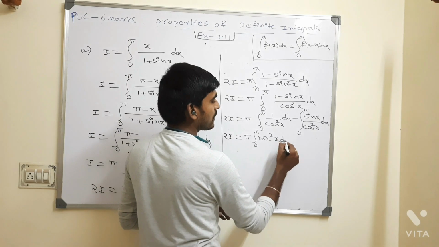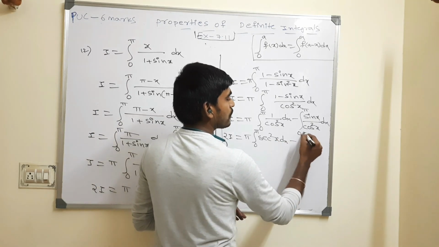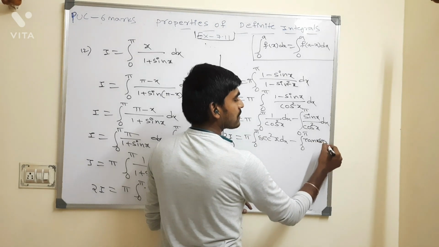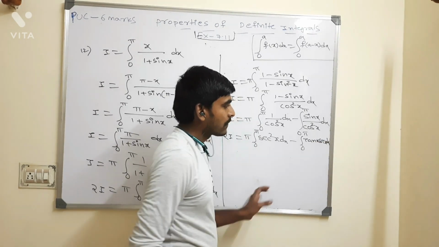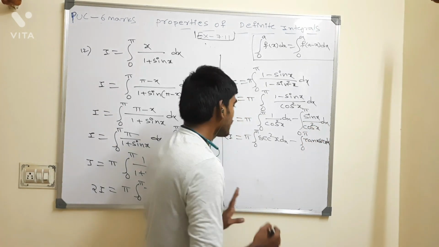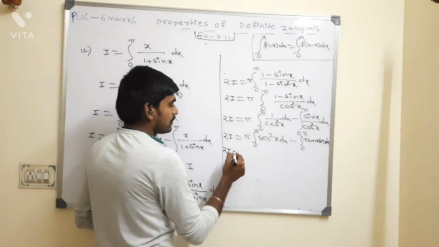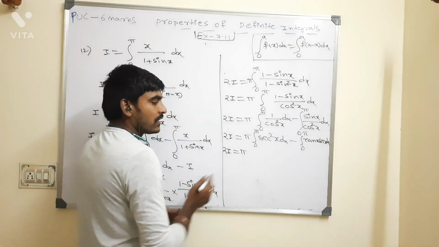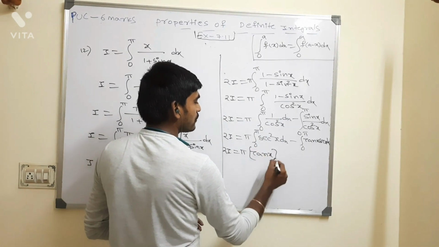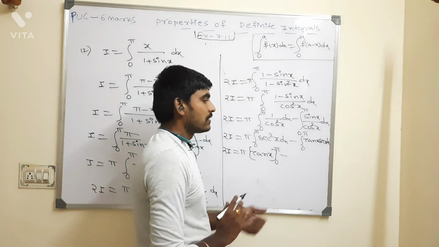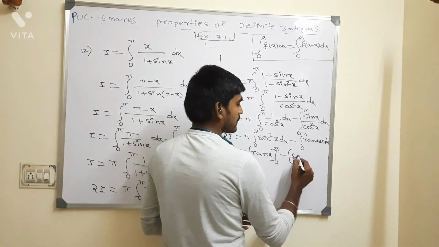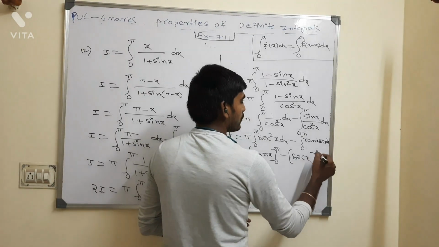Secant square x dx minus integration of 0 to pi, sin by cos is tan x, 1 by cos is secant x dx. Sin by cos is tan, and one more cos is there, no? 1 by cos is secant x. 2I is equal to pi. Integration of secant square x is what now? Tan x, with limits 0 to pi, minus integral of tan x into secant x dx, which is secant x, with limits 0 to pi.